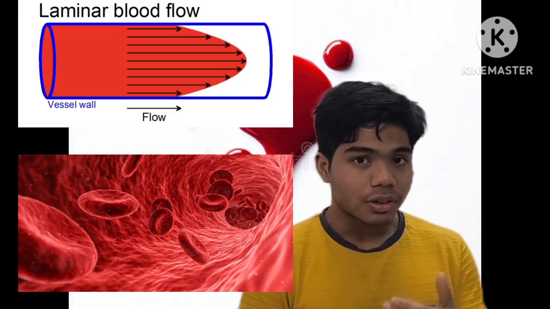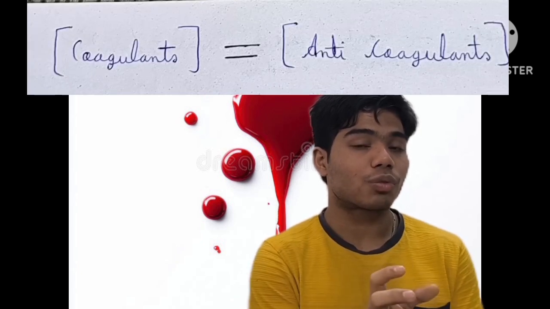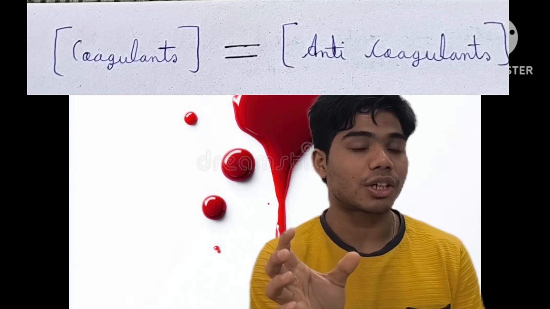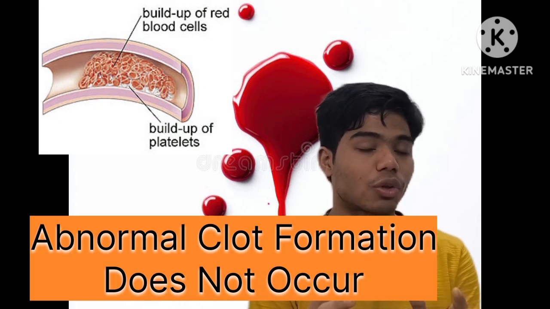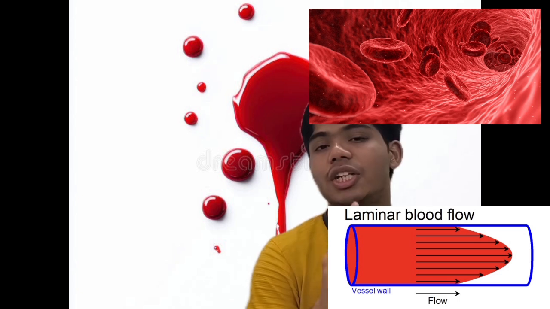So simply remember that in a normal physiological process, the concentrations of coagulants and anticoagulants are equal to each other. As a result, no abnormal blood clot formation occurs and the normal laminar blood flow is maintained. So this is how the balance between coagulants and anticoagulants maintains the blood in a liquid form. This is the explanation of the first factor.